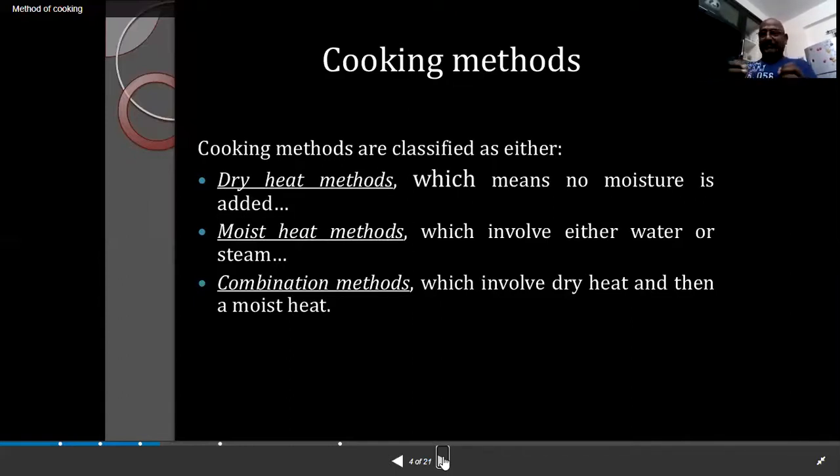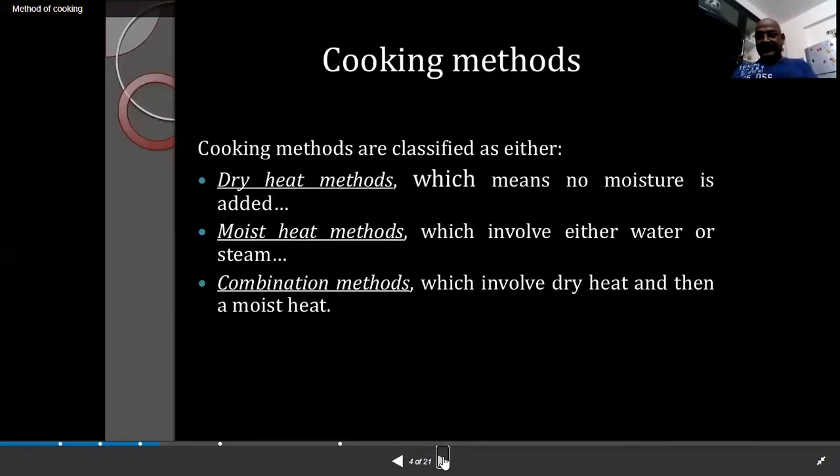In the moist heat method, you will have moisture. Where does the moisture come from? The moisture comes from water. When we add water and cook the food, that method is known as the moist heat method. The combination method means we apply the dry heat method as well as the moist heat method, both combined, to cook the food.